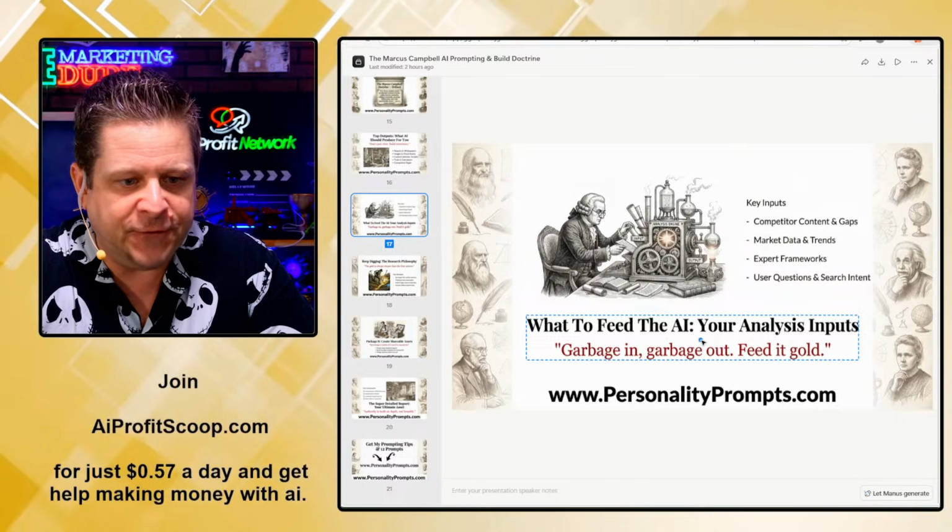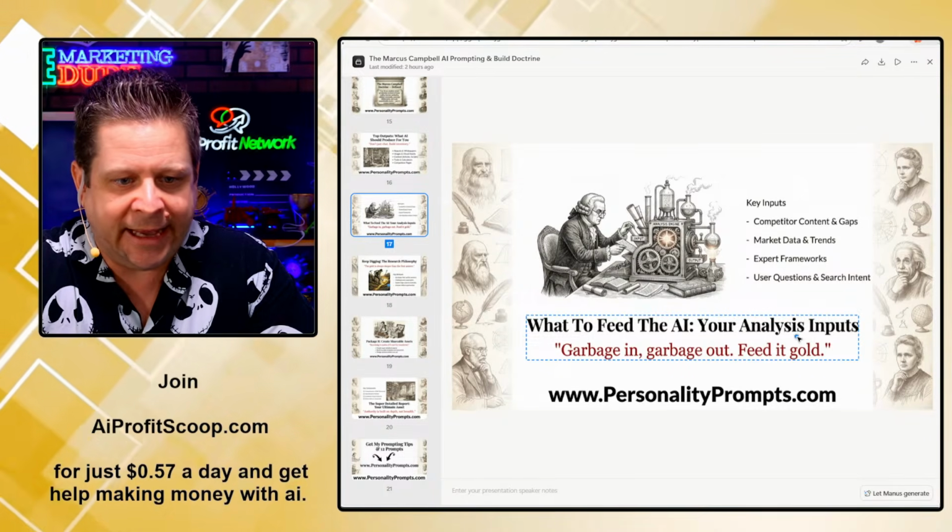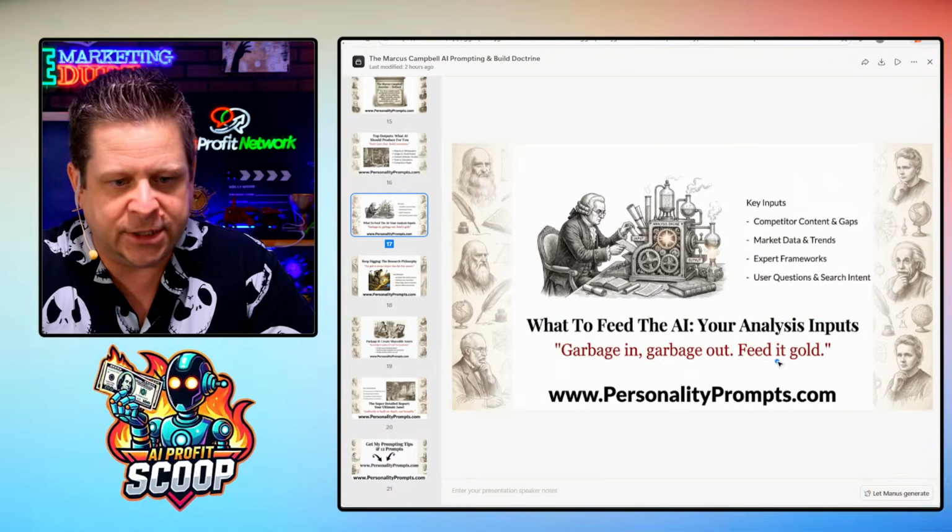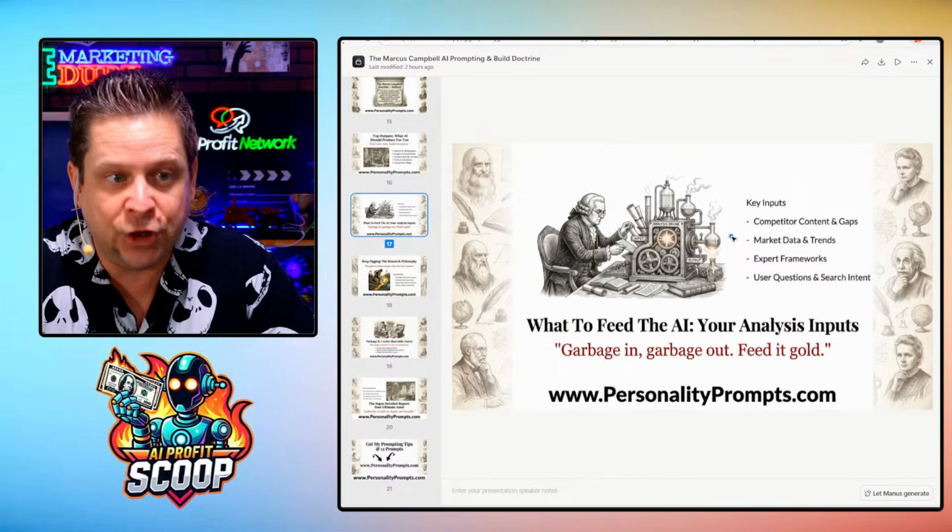What we're doing is we're using it to build a business, not just one thing. Next up, what to feed the AI, your analysis inputs. Garbage in, garbage out, feed it gold. Feed it good stuff.